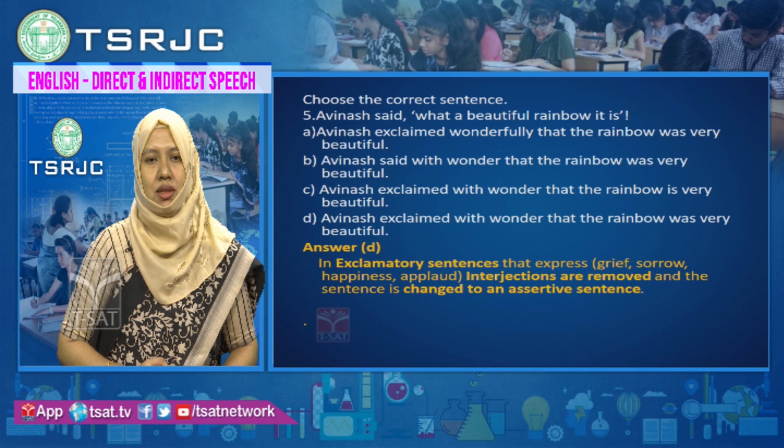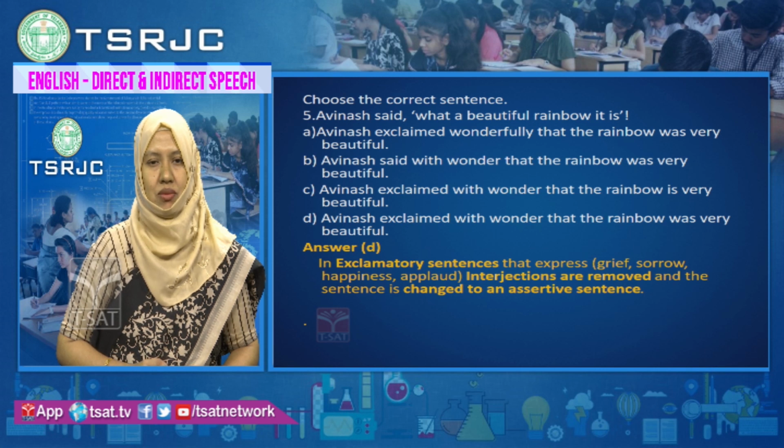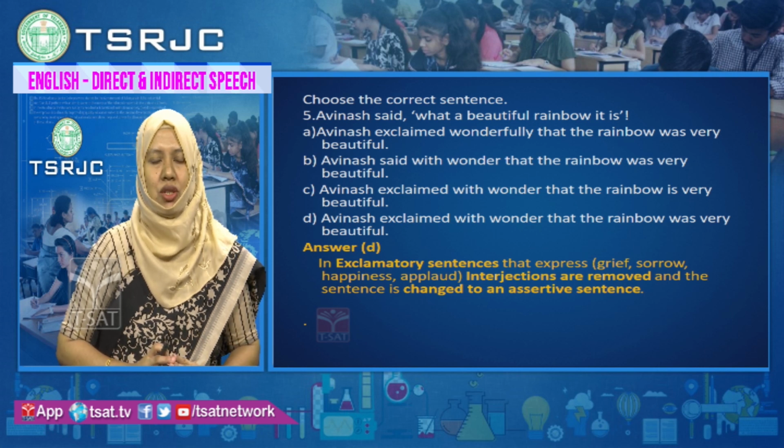Choose the correct sentence. Avinash said, what a beautiful rainbow it is. Avinash said, what a beautiful rainbow it is. Now, if you see the sentence in direct speech, it is an exclamatory sentence. Now, look at the options.